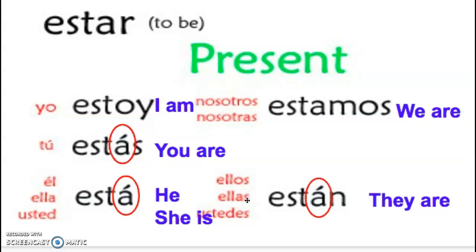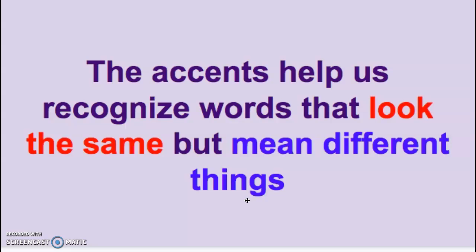Why does that have to be there? Because isn't this an AR verb? Well, it is, but we've talked about this in the past, that sometimes you put accents on words so that you can tell the difference between words that look the same but mean different things. So that must mean that in Español there are words that look like that but mean something different. Sí. So let's look at that.